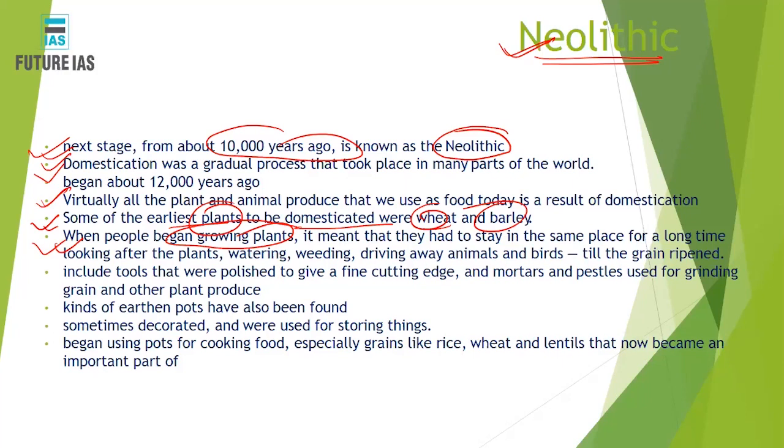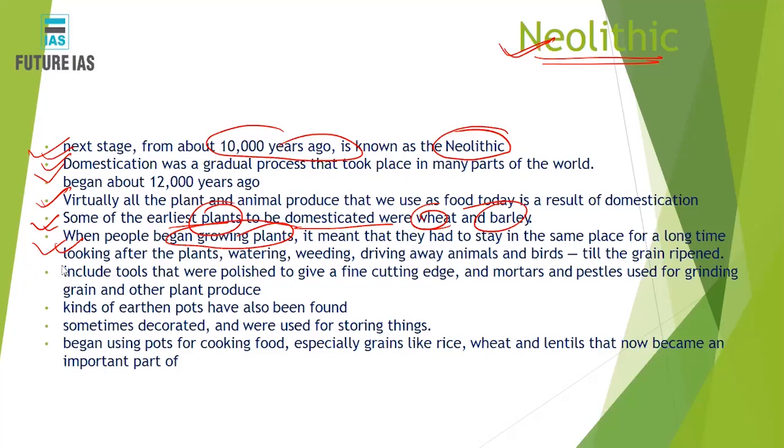For that, they needed to make all sorts of elaborate arrangements for growing the crops, cutting the crops, and different types of processes. So the need to stay in one place evolved. That is how the settled culture evolved during the Neolithic period, and people started living in different villages. So the domestication of animals and crops led to the necessity for humans to stay in one place.